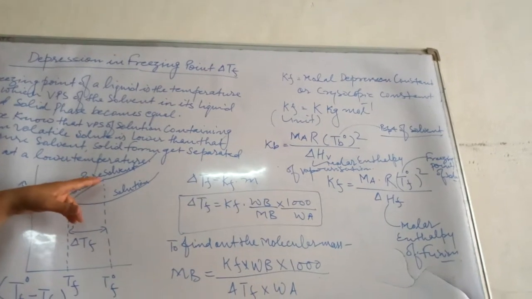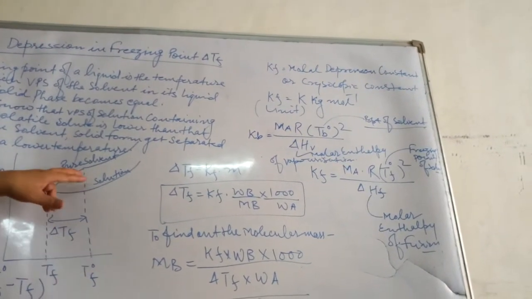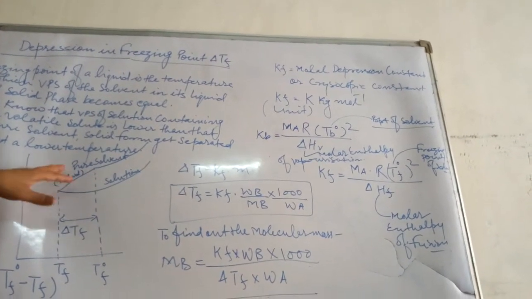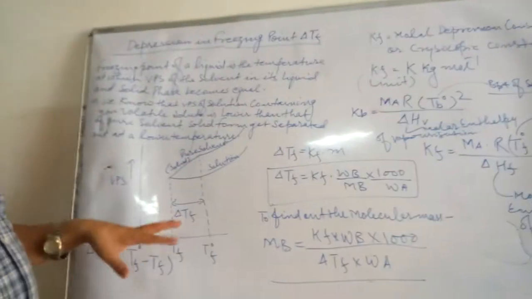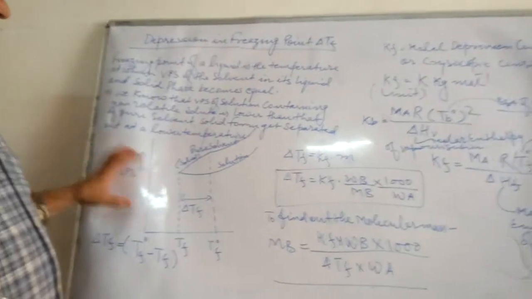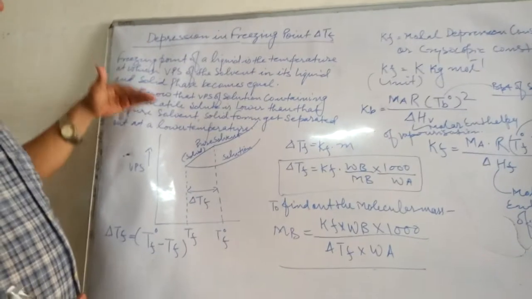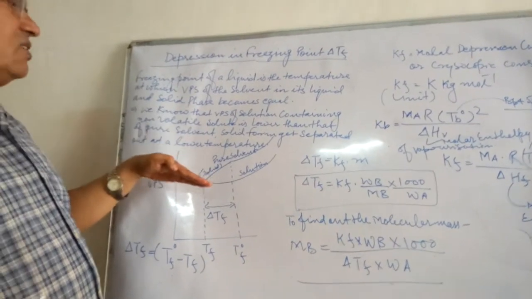Initially the pure solvent possesses a higher vapor pressure according to this graph, but when the non-volatile solute gets dissolved, it becomes a solution. Then the vapor pressure is lower, and the freezing point is Tf.